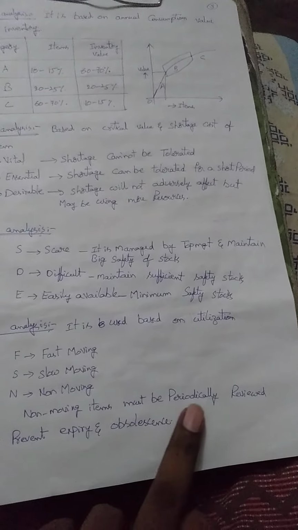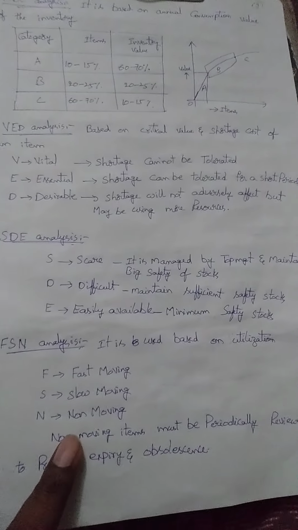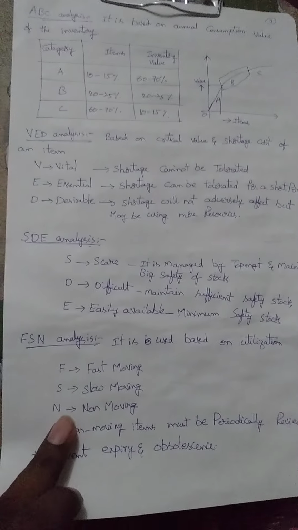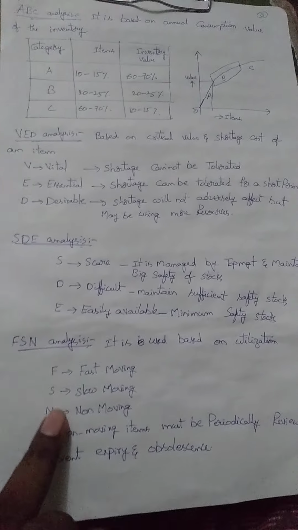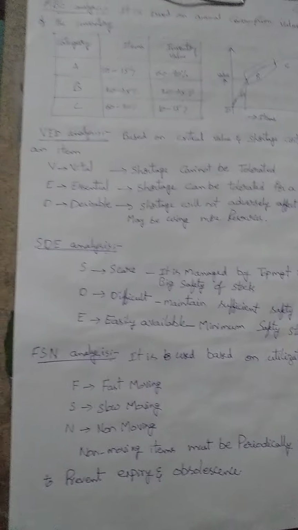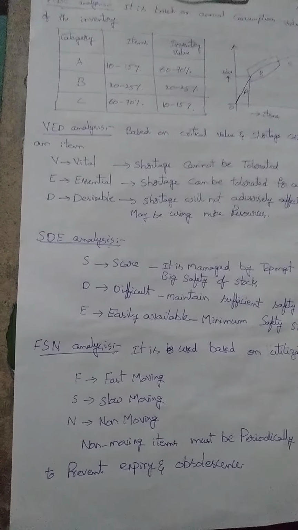Non-moving means periodic review to prevent expiry and other aspects. From the expiry point of view, this particular N category is applied. FSN analysis is nothing but fast moving, slow moving, and non moving. All food sector industries are better examples for applying FSN analysis.